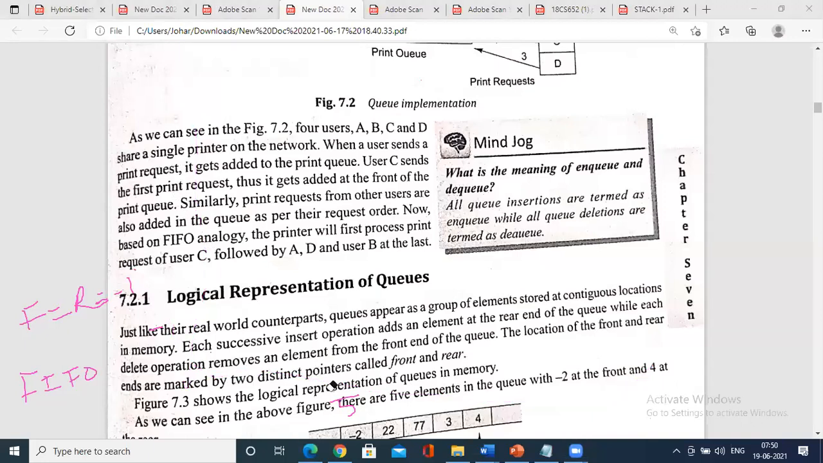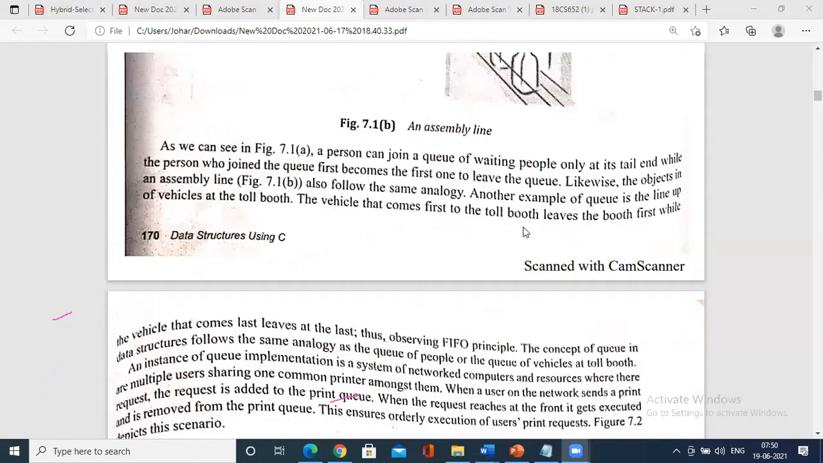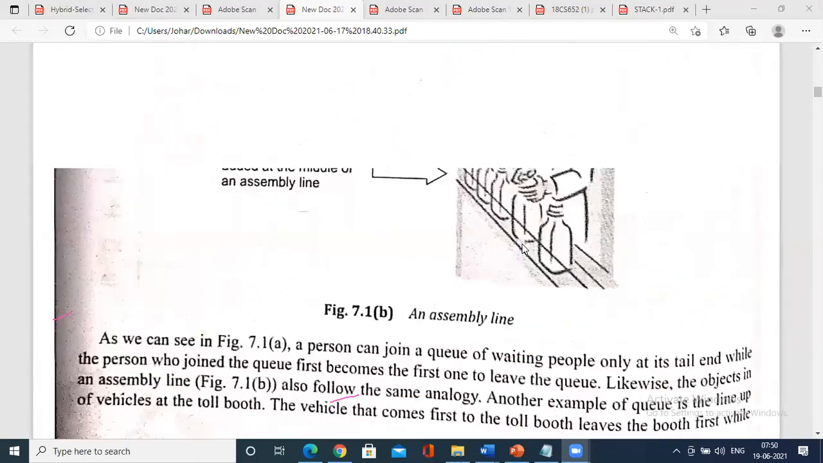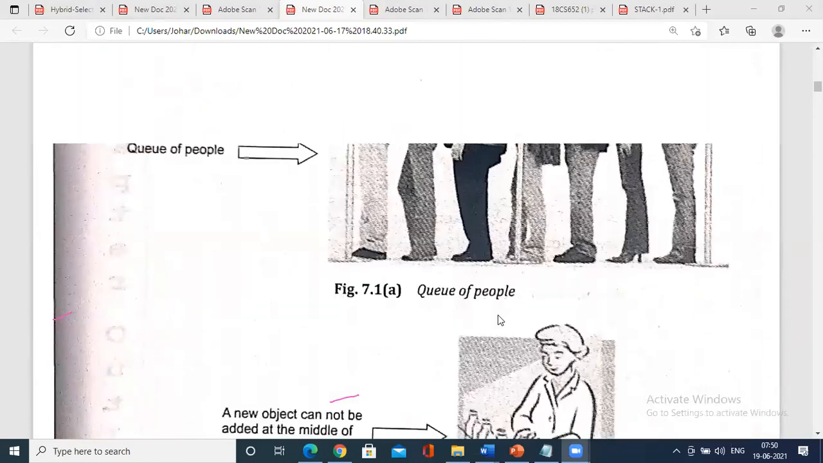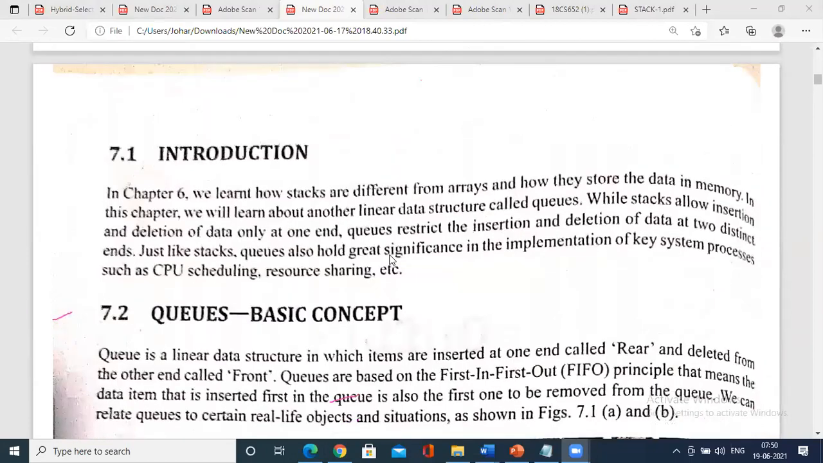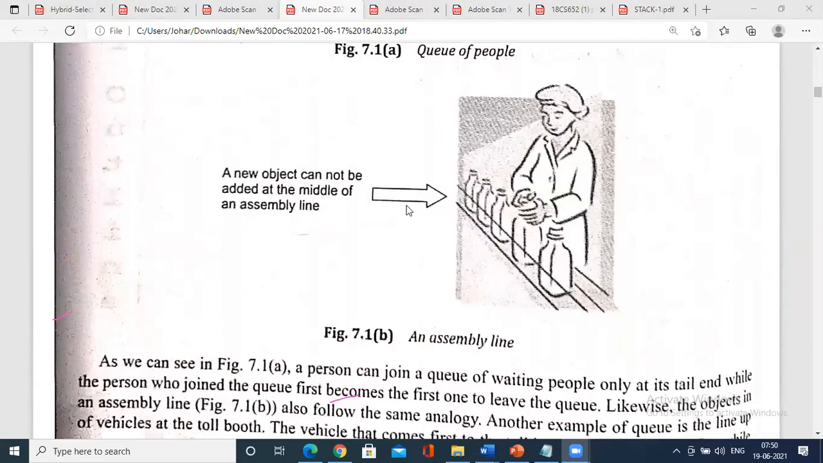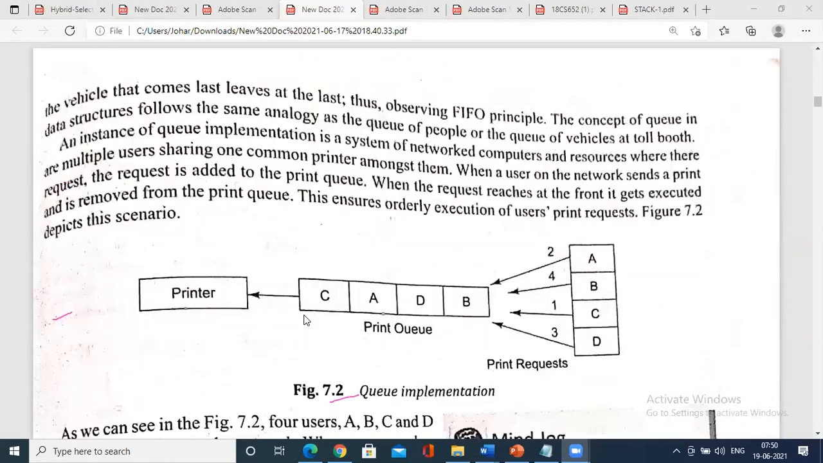So a queue also has a push operation and a pop operation, and a maximum size of a queue, and it follows the linear data structure, primitive linear data structure. So we have an example of an assembly line, a queue of people. The same thing is being given in the book, right? I'm going to forward this document.